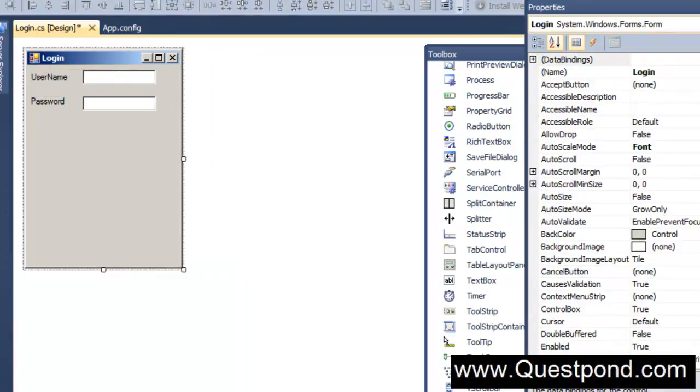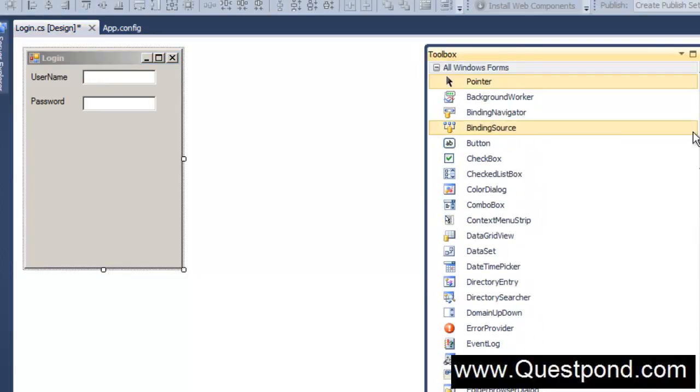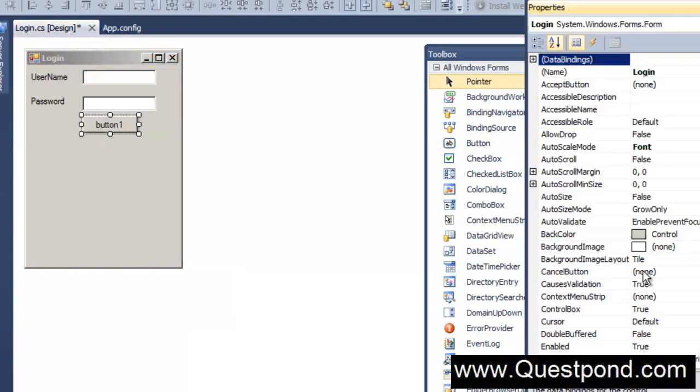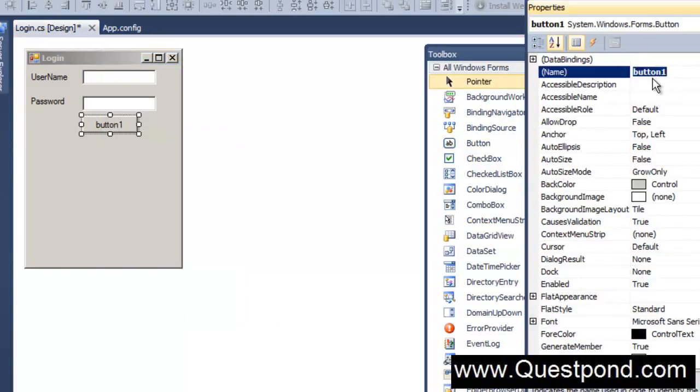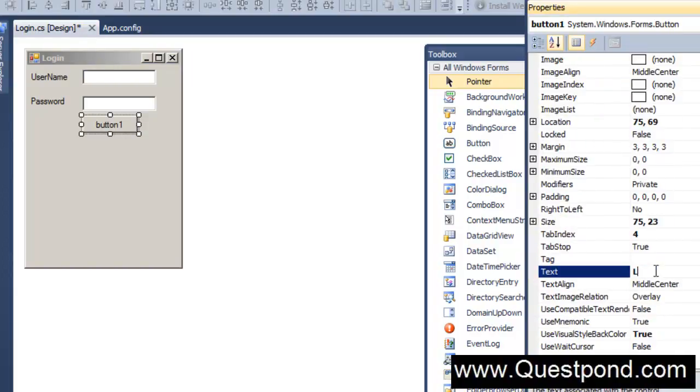And also we'll need one button over here. So I'm going to drag and drop a very simple button here, and we'll say login. We'll give the name of the button as btnLogin, and the text as login, right?